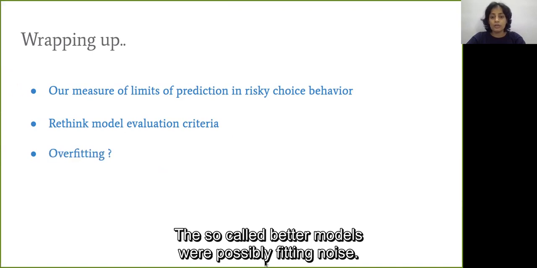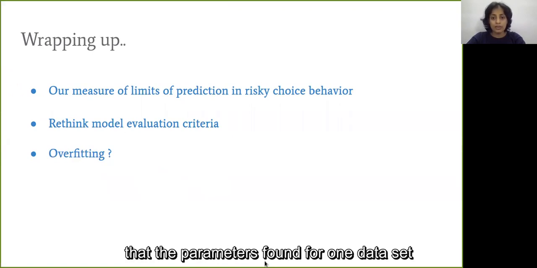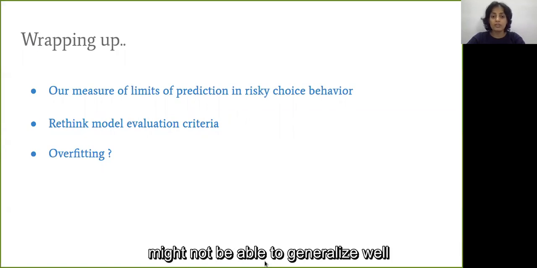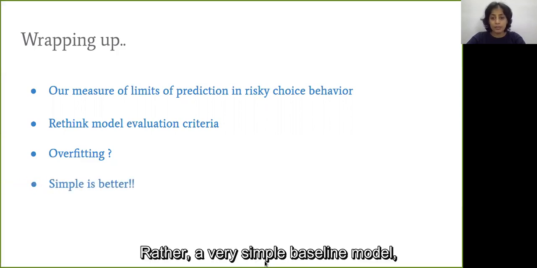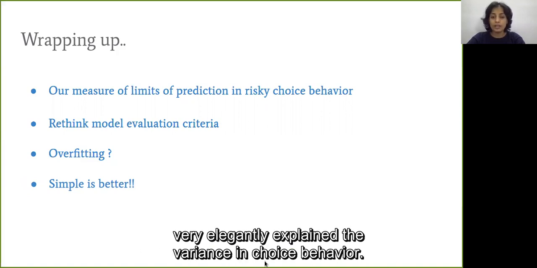The so-called better models were possibly fitting noise, and this also implies that the parameters found for one dataset might not be able to generalize well to other datasets. A more complex model, as we saw, is not necessarily a good model. Rather, a very simple baseline model, primed sampler with variability in case of decisions from experience, very elegantly explains the variance in choice behavior.